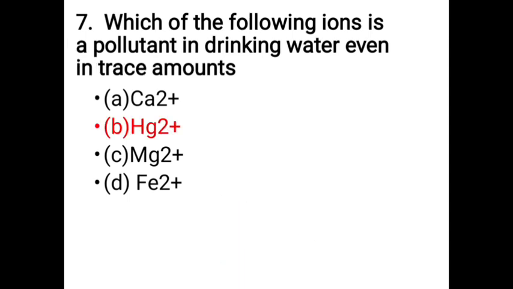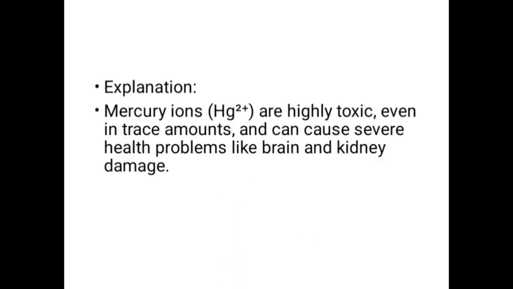The answer is mercury. Mercury is highly toxic even in trace amounts and can cause severe health problems like brain and kidney damage.